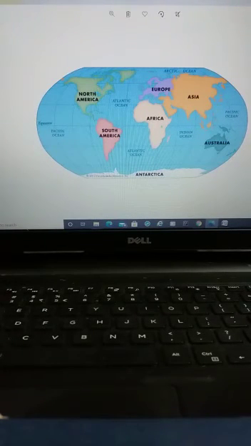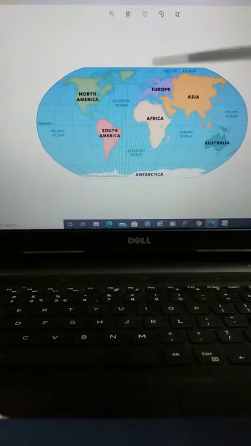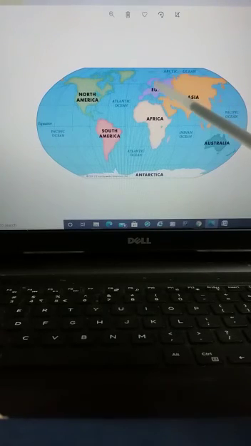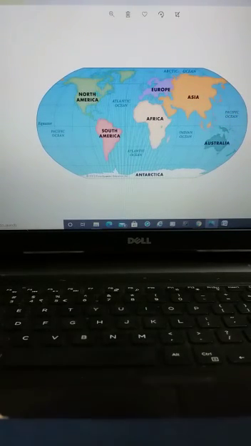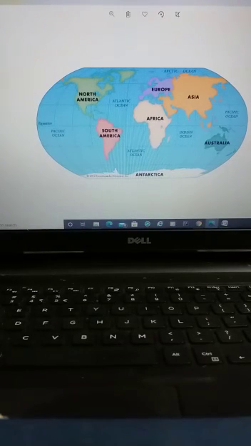Okay, after that, from the smaller side, the second smallest continent is Europe, and the landmass of Europe and Asia together is known as Eurasia. So Europe and Asia merge together, and this portion is known as Eurasia. In this continent, the highest point of Europe is Mount Elbrus. This is the name of that highest point, Elbrus.